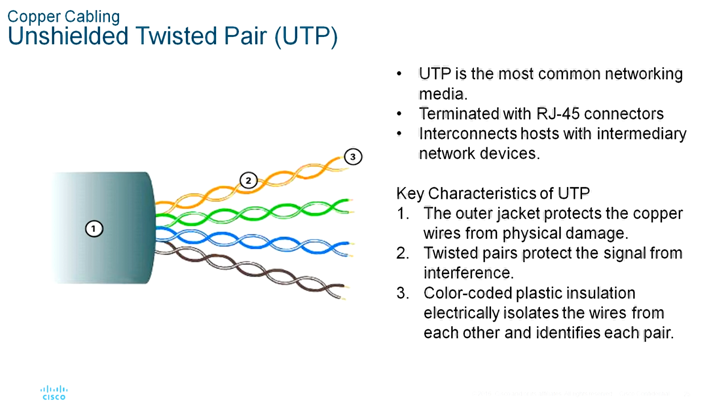The first one, the outer jacket protects the copper wires from physical damage. Second one, the twisted pairs protect the signals from interference. Third one, color-coded plastic insulation electrically isolates wires from each other and identifies each pair.